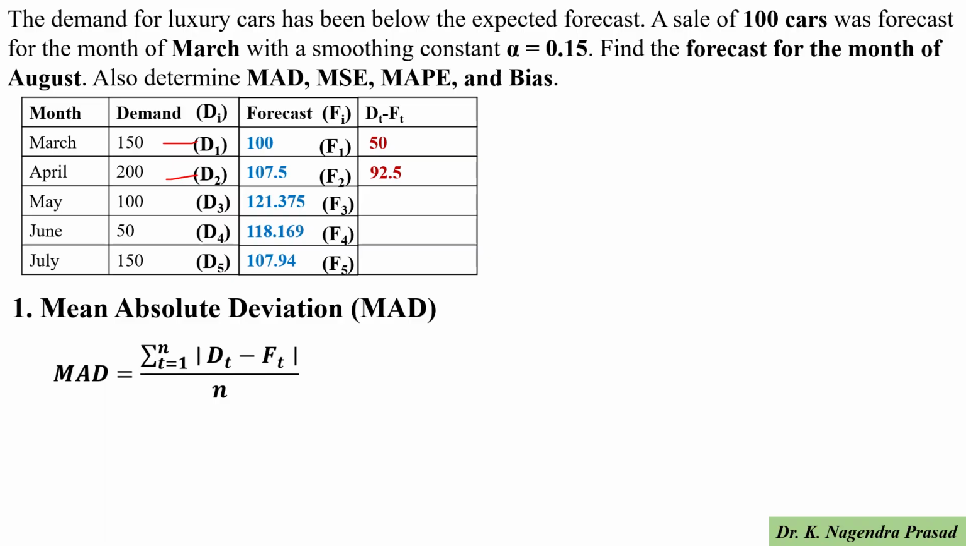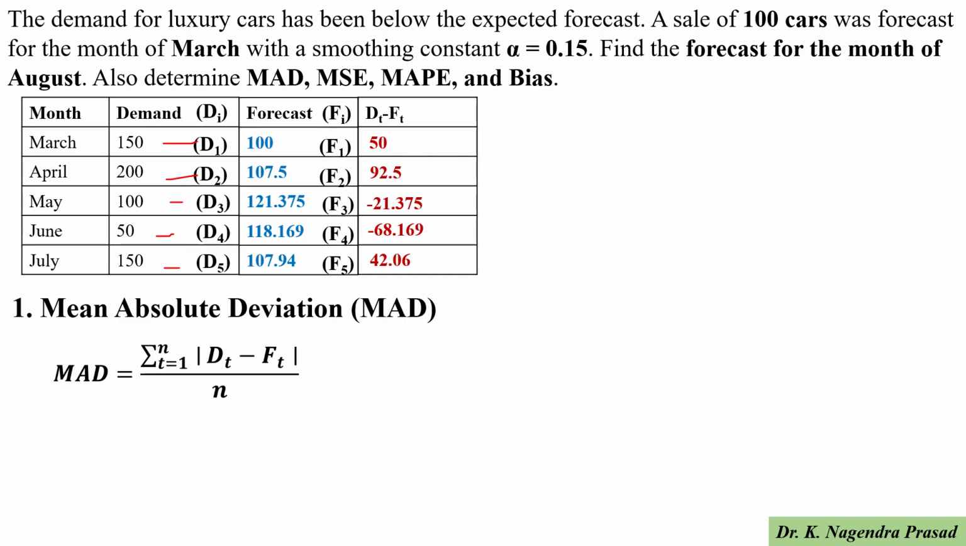Next for May, 100 minus 121.375, which is minus 21.375. Next for June, 50 minus 118.169, which is equal to minus 68.169. Next for July, 150 minus 107.94, which is equal to 42.06.